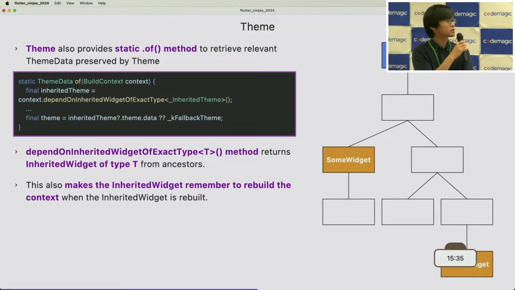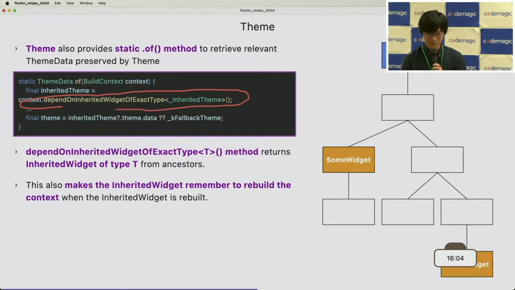So the next example is Theme. Theme also provides the static .of method to retrieve the ThemeData, which is preserved by Theme, but the implementation is slightly different. When we open the source code of Theme.of, it calls dependOnInheritedWidgetOfExactType<T>. It's longer than the previous one.